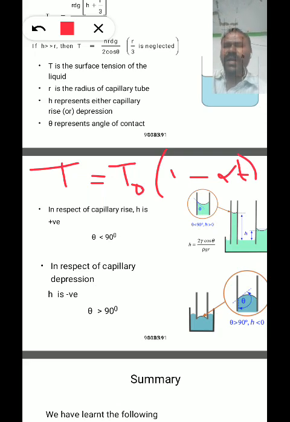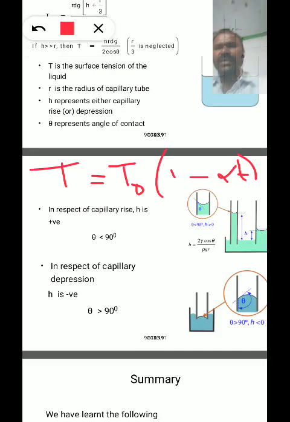Over a small range of temperature, the surface tension of a liquid decreases with a rise of temperature. If the temperature increases, the surface tension of a liquid decreases. That equation is given by T equal to T naught into (1 minus alpha t), where T is the surface tension at temperature t, T naught is the surface tension of the liquid at 0 degrees centigrade, and alpha is the temperature coefficient of surface tension.